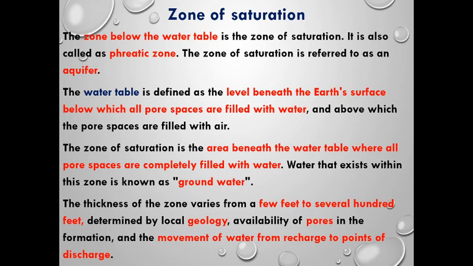The next topic is the details about the zone of saturation. The zone below the water table is called the zone of saturation. It is also called the phreatic zone. The zone of saturation is also referred to as an aquifer, which will be the next topic of this unit. The water table is defined as the level beneath the earth's surface below which all pore spaces are filled with water, above which there will be air spaces or capillary spaces, or simply the zone of aeration.